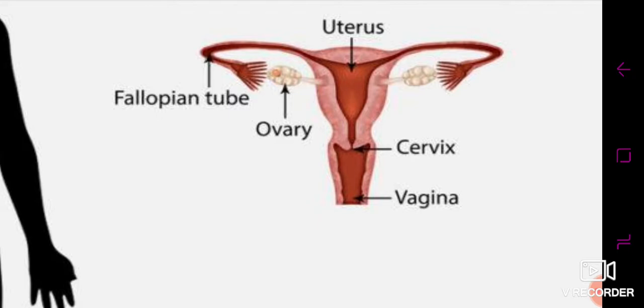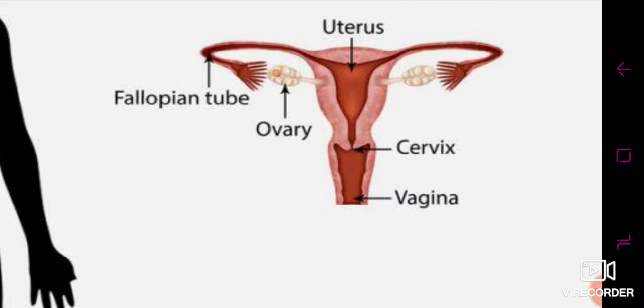All these things, co-associated with each other, get released from the body in the form of menstrual flow. This is called menstruation. The beginning of the menstrual cycle is called menarche, which occurs during puberty, and the stoppage of the menstrual cycle is called menopause, which occurs at the age of 45 to 50 years.